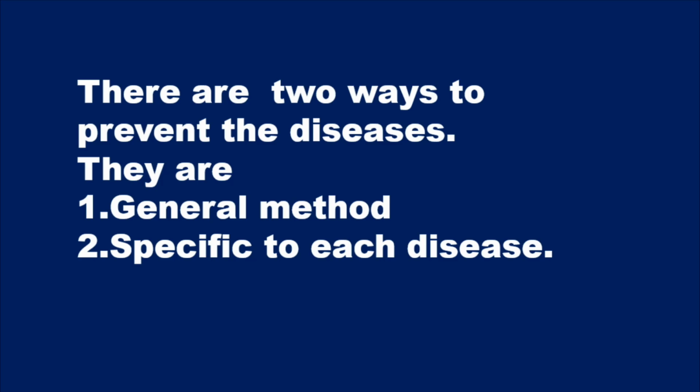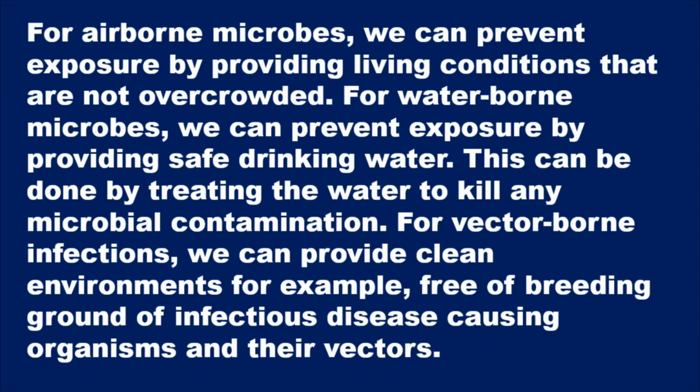They are general methods as well as methods specific to each disease by improving the resistance power to the particular disease. Now we will see general methods of controlling diseases. For example, in airborne diseases, we can prevent exposure by providing living conditions that are not overcrowded. For waterborne microbes, we can prevent exposure by providing safe drinking water. This can be done by treating the water to kill any microbial contamination.